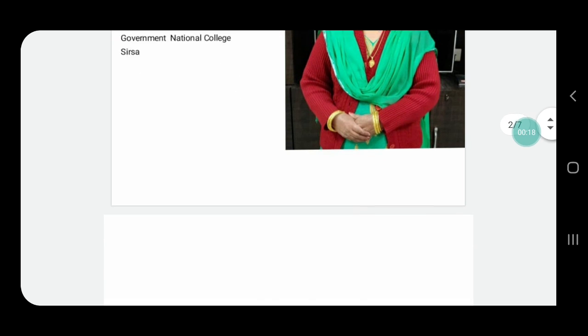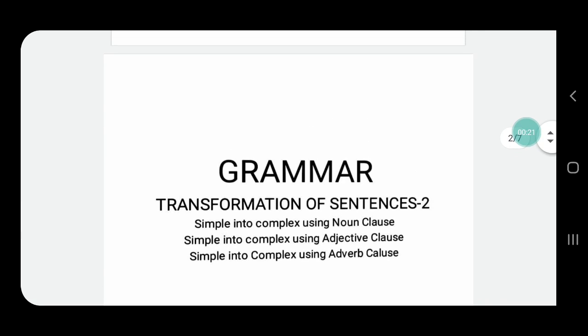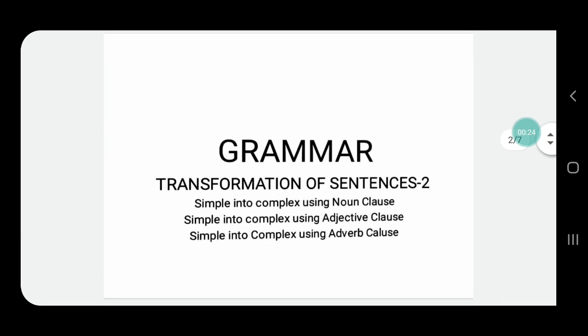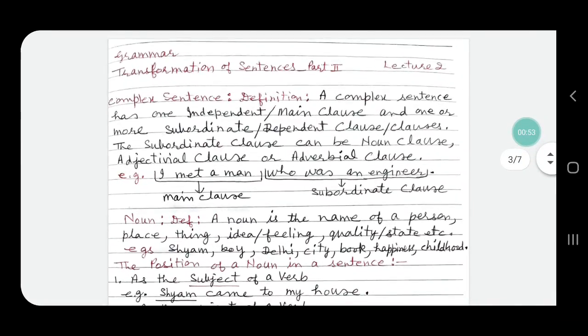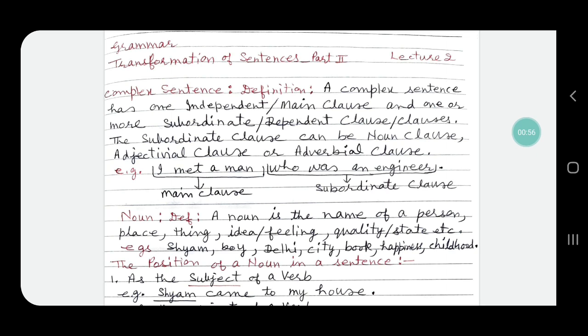Well, in our previous lecture, we studied the transformation of simple sentence into compound sentence and vice versa. Today we will study what a complex sentence is, what is a noun clause, an adjectival clause and an adverbial clause, and we will study the transformation of simple sentence into complex sentence using noun clause, adjectival clause and adverbial clause. So, first of all, let us have the definition of complex sentence.